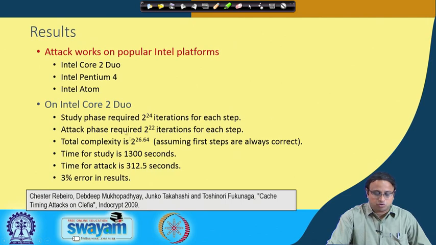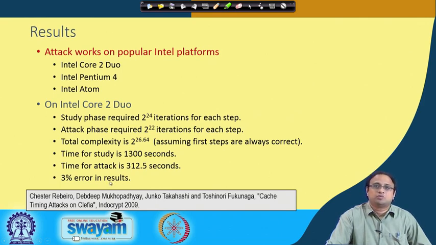Okay, that means I am assuming that the steps that we are doing one by one are correct. So overall, if you launch this attack, the study time, that means the template creation time, takes around 1000 seconds, more accurately 1300 seconds. But the time for the actual attack is pretty small. It takes around 312 seconds to do the attack. And there is a small error percentage which is around 3%.